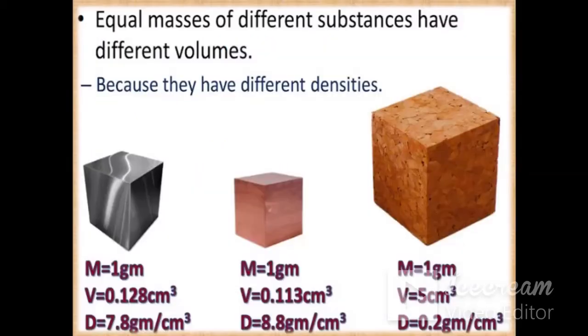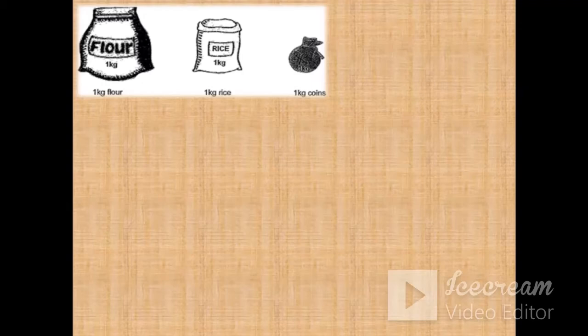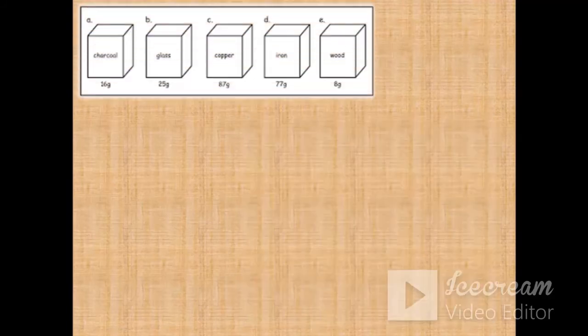Here are a few examples. You can see that in all the three cases the mass is the same, but different substances have different volumes. A few more examples in front of you. 1 kg of coin occupies least volume as compared to 1 kg of flour. Then equal masses have unequal volumes, and for aluminium and gold, since gold has much more density than aluminium, again you can see the volume of aluminium is greater than the volume of gold for the equal mass.